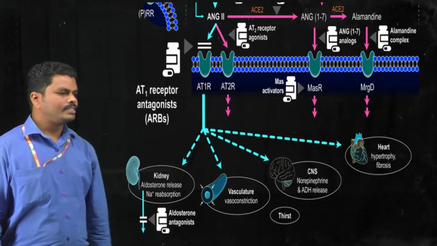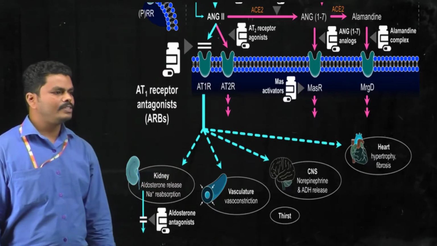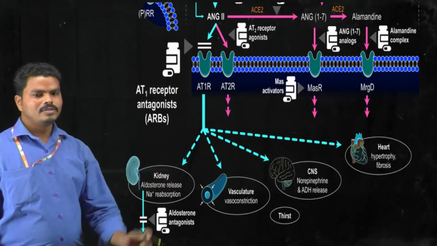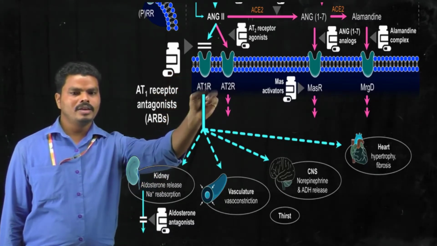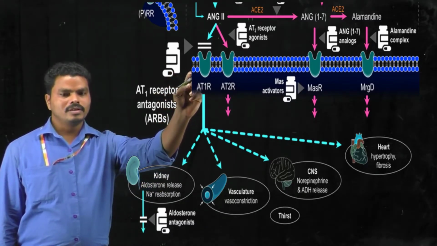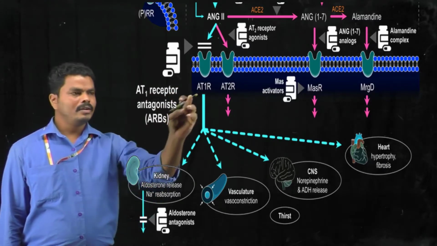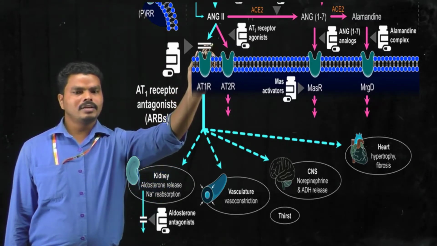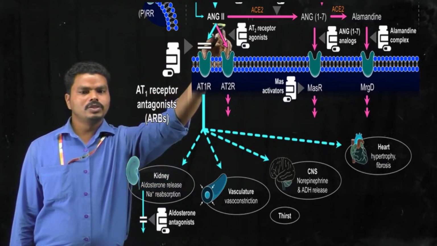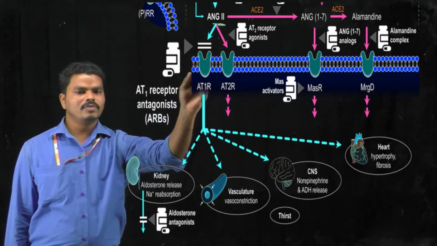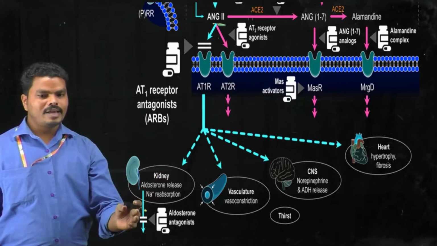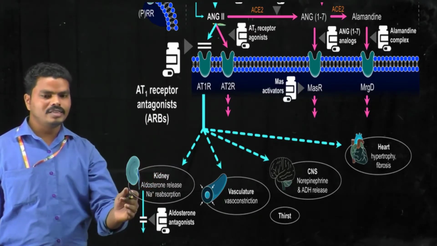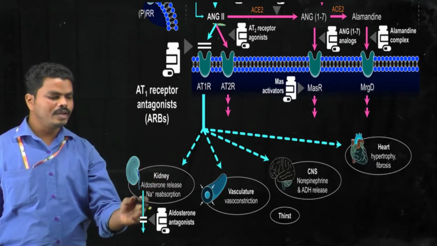So here we can see the mechanism of action of angiotensin receptor antagonists. When these drugs act on the angiotensin receptor, they block the binding of angiotensin 2 on the angiotensin 1 receptor. Thereby they inhibit actions like the release of aldosterone and sodium reabsorption.